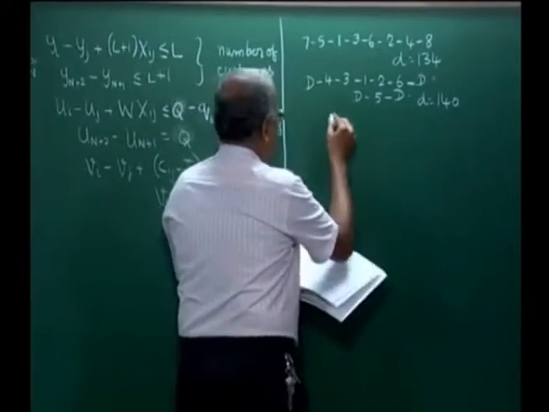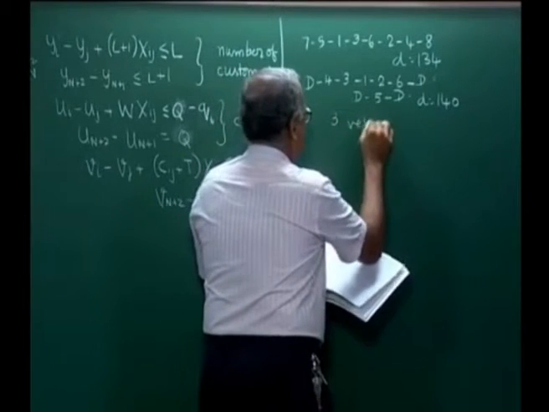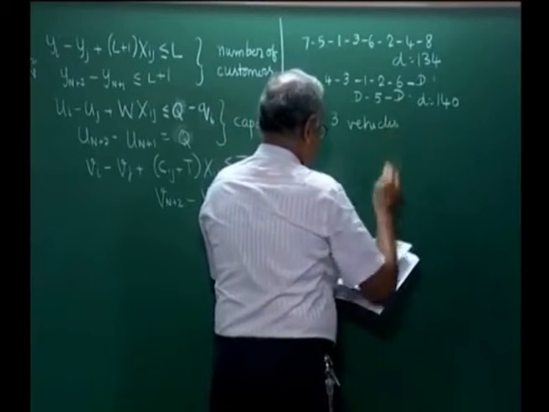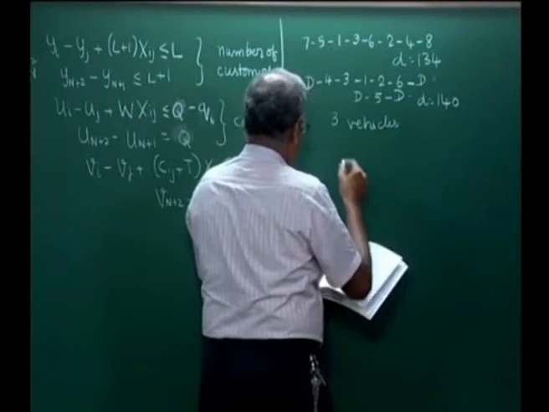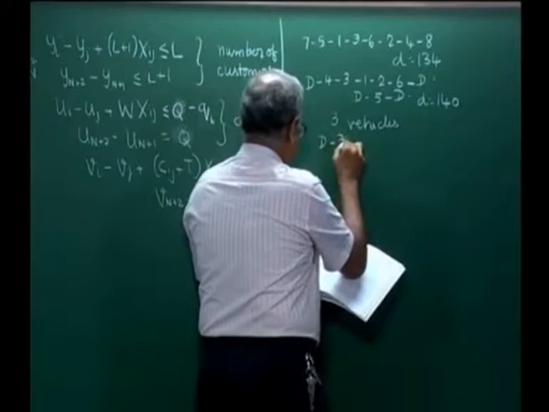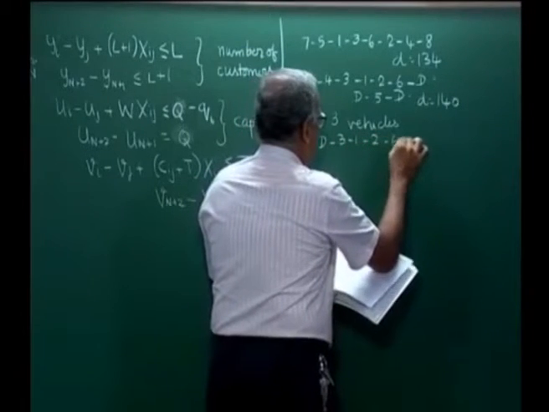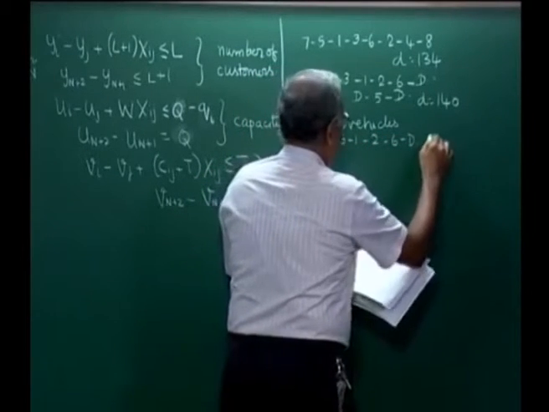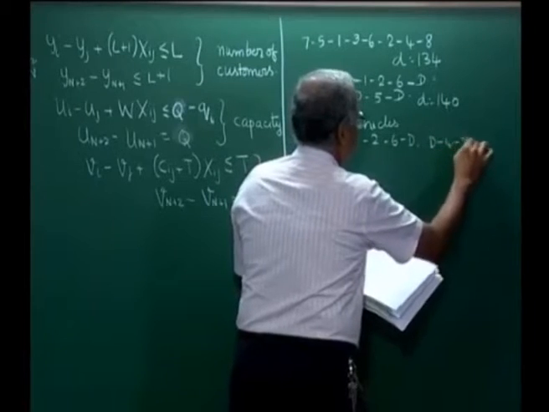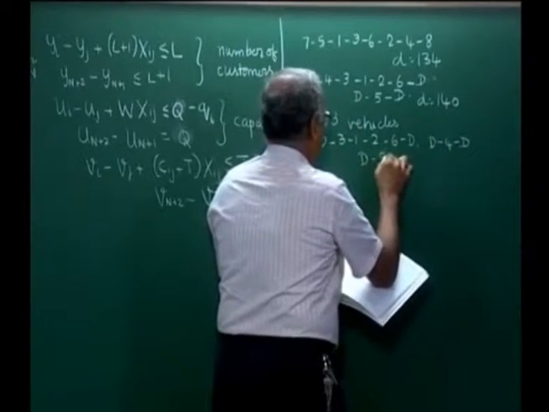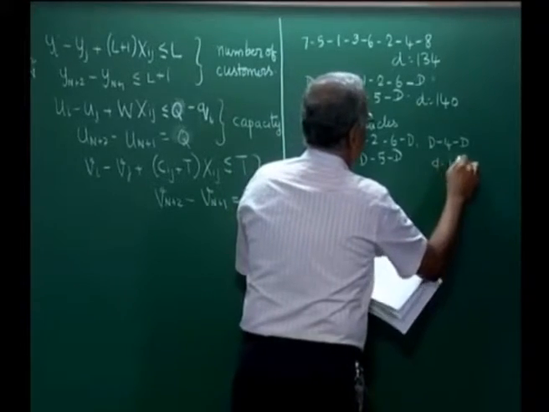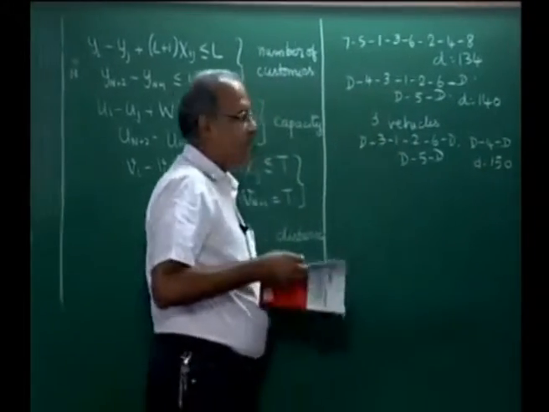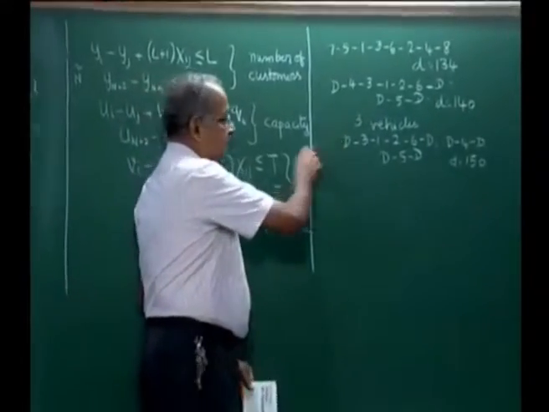If we have 3 vehicles, we would have D 3 1 2 6 D, D 4 D and D 5 D with 150. So, when I use a capital D, I am using this D as a depot.